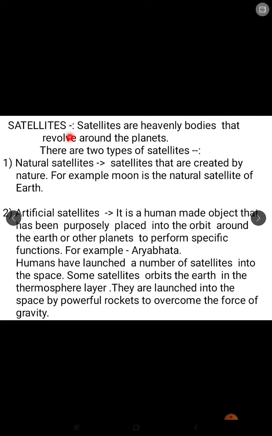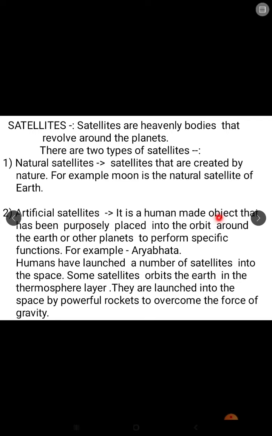Now satellites. What are satellites? You all know that satellites are heavenly bodies that revolve around a planet. There are two types of satellites, natural satellites and artificial satellites. So what are natural satellites? Satellites that are created by nature. For example, the moon is the natural satellite of the earth. An artificial satellite means a man-made satellite.